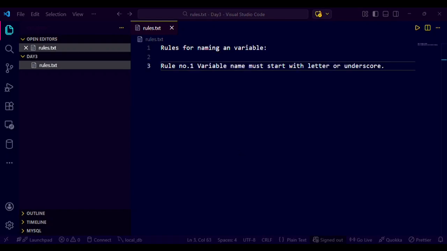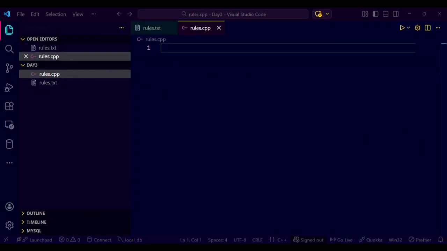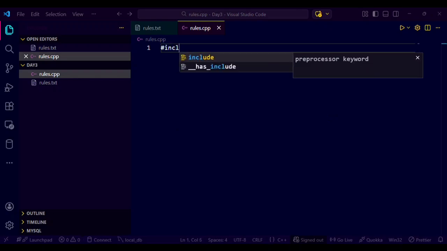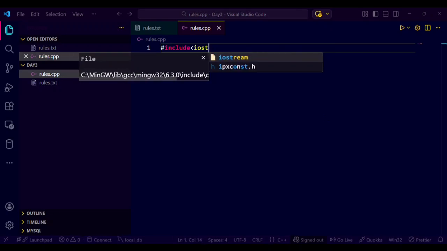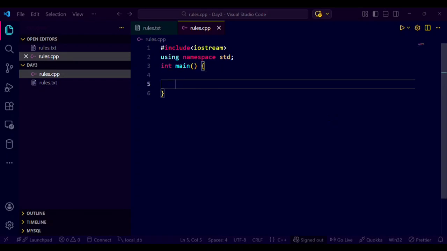Rule number 1, variable name must start with a letter or underscore. Let's see with an example. I will create a file named rules.cpp. I quickly write down the code. So, int underscore marks.